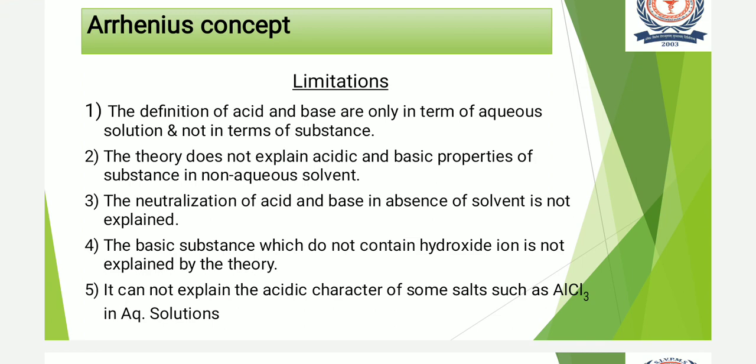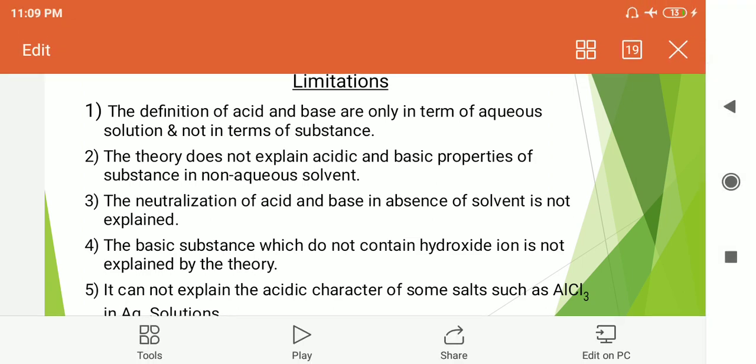The fourth limitation of this theory is that a basic substance which does not contain hydroxide ion is not explained by the theory. So here, when ammonium hydroxide in liquid ammonia acts as an acid, it does not give H plus ions or OH minus ions. That's why we can say that a substance which does not contain hydroxide ion is not explained by the theory. This theory only tells about substances which produce either H plus ion or OH minus ion.